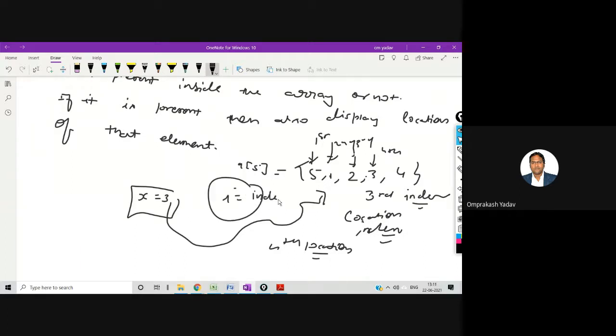But if you display i plus 1, this will give you the location number.